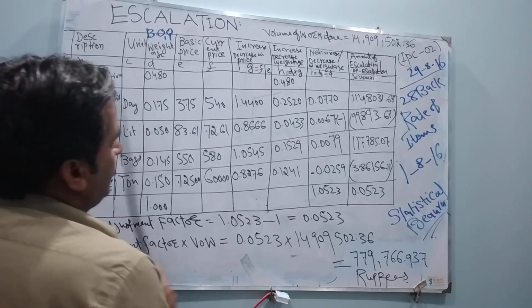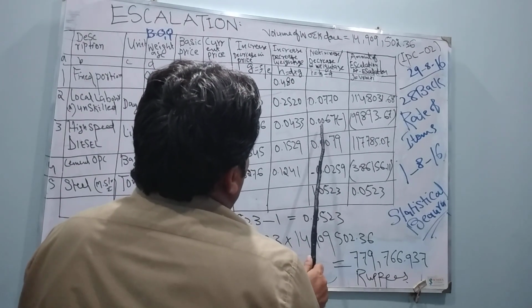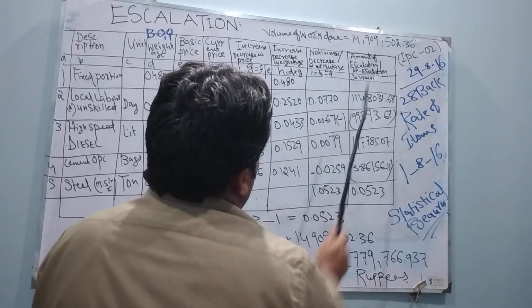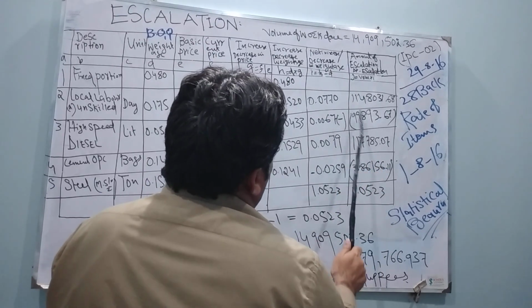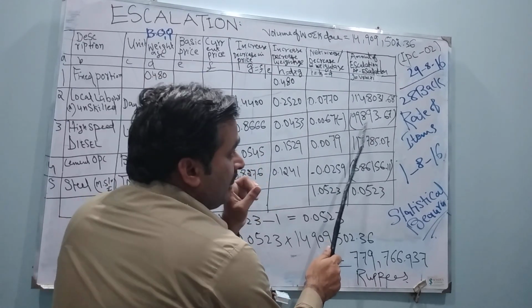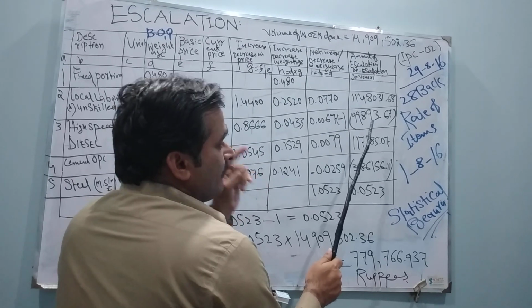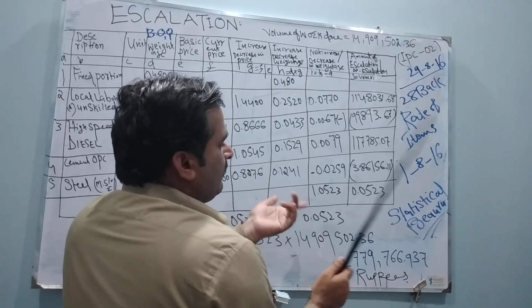Similarly, for high speed diesel, I have a negative value, 0.0067. When I multiply this, it will also be negative, which means this amount will be deducted. This amount will not be added in the bill, but it will be deducted. That will be in minus.